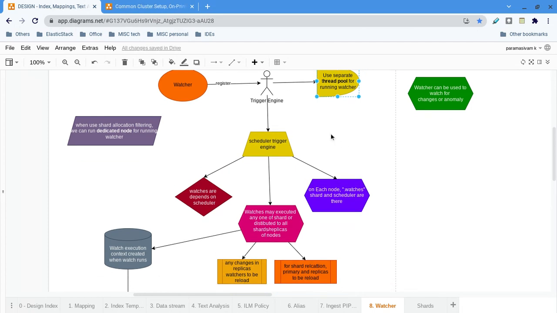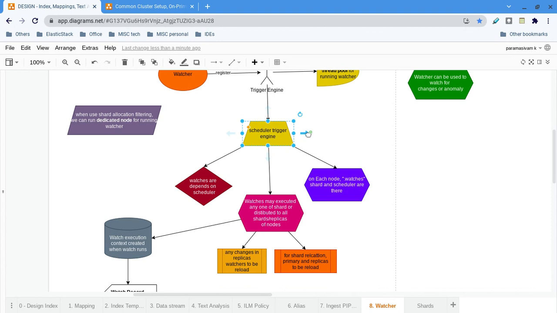Once we register a watcher with the triggering engine, it will ask the scheduler trigger engine: this is a watch, you have to take care of it. Once it is given to the scheduler trigger engine, the scheduler keeps track of the time, whether it is 1 second or 2 seconds. Once the triggering time is reached,